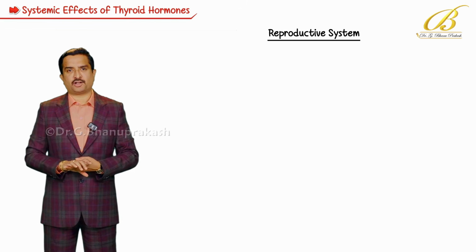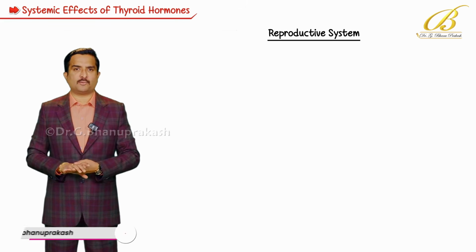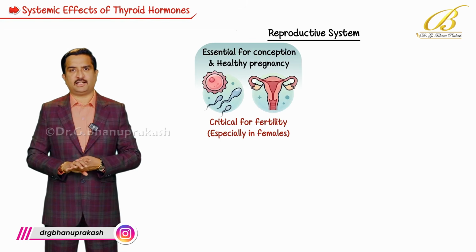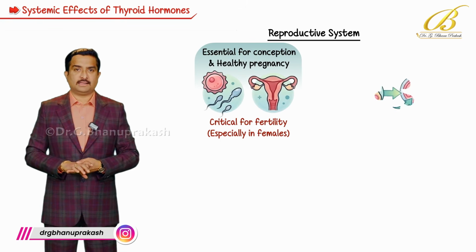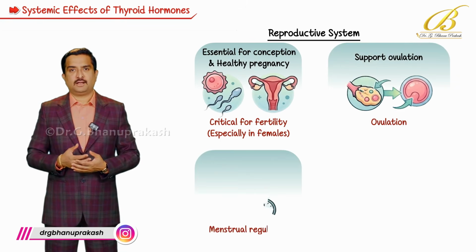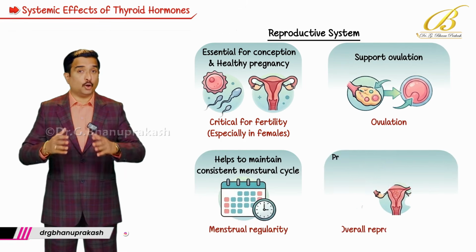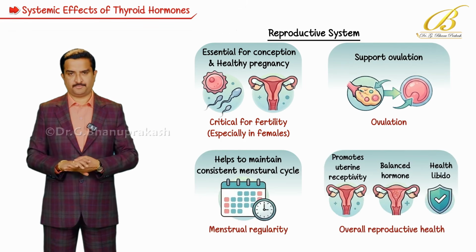Now, the effect on the reproductive system. These thyroid hormones are absolutely critical for fertility, especially in females. They support ovulation, menstrual regularity, and overall reproductive health.